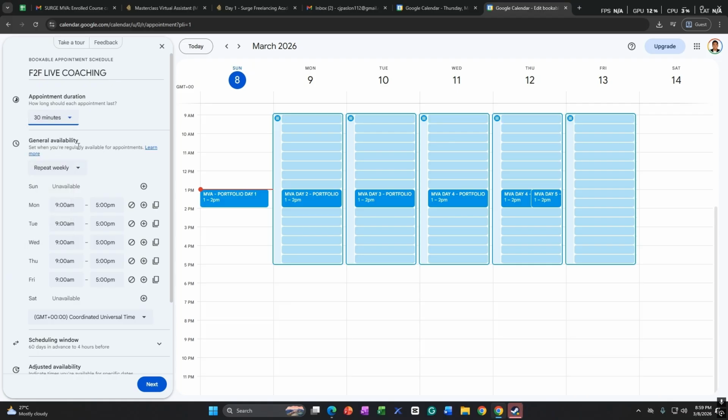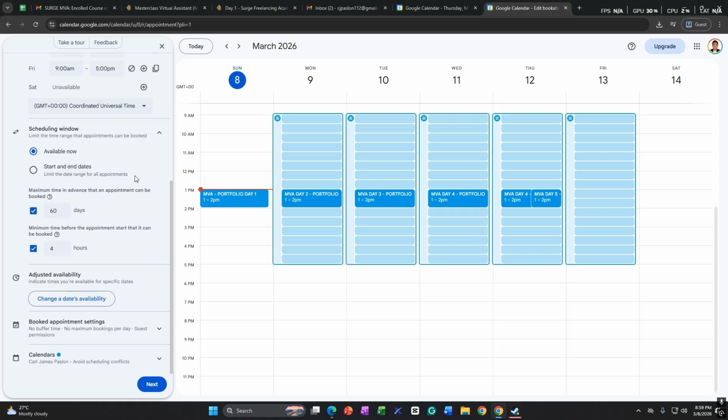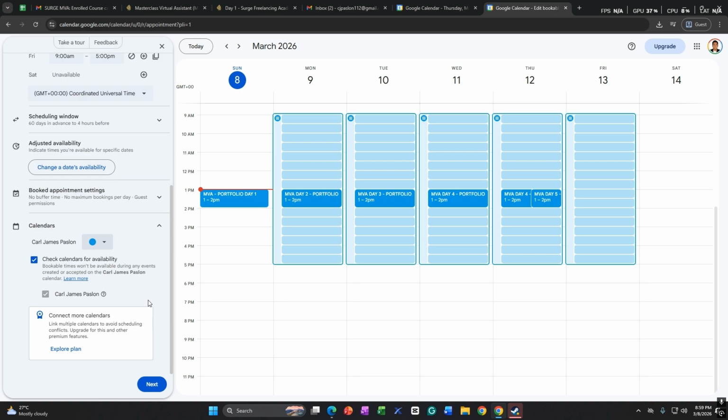And then general availability. They want it to repeat weekly, or does not repeat, or custom. If you want to, scheduling window, 6 days in advance, and then you can adjust availability and booking appointment settings, guest permissions, calendar, and see if there is a conflict with your schedule.